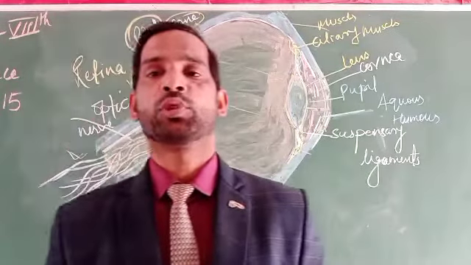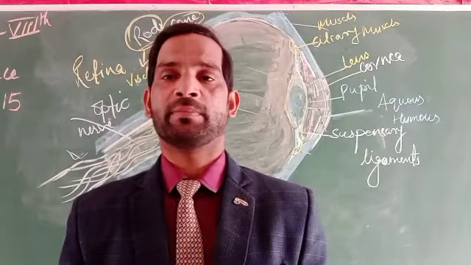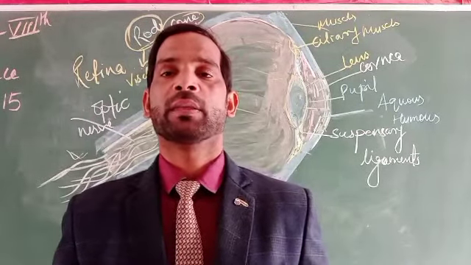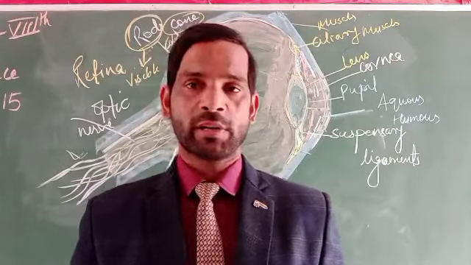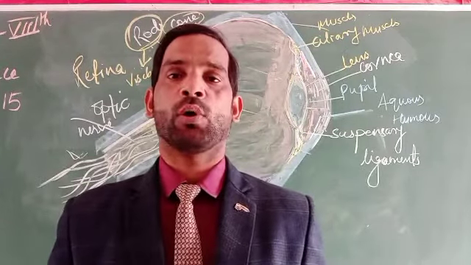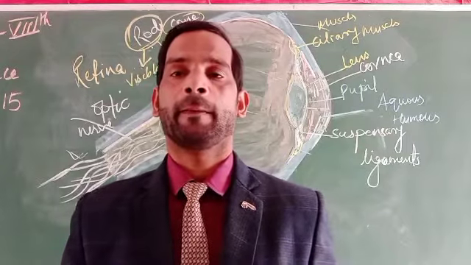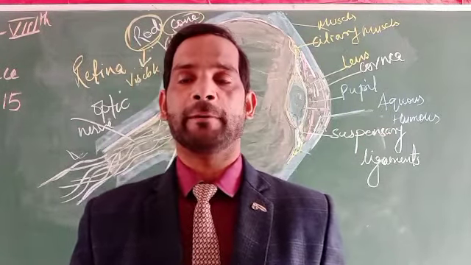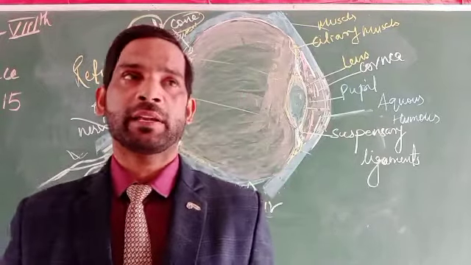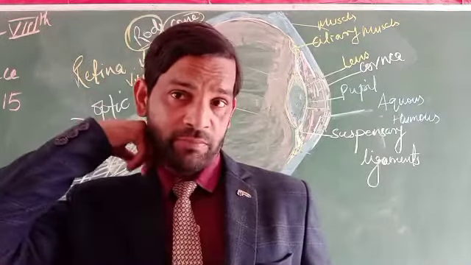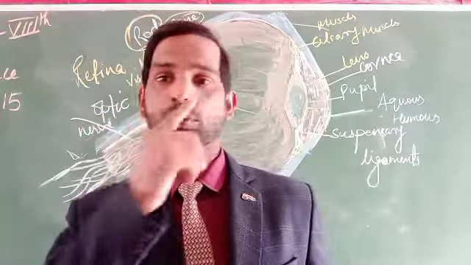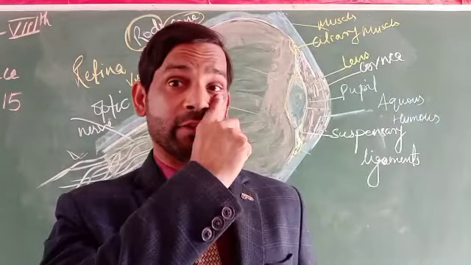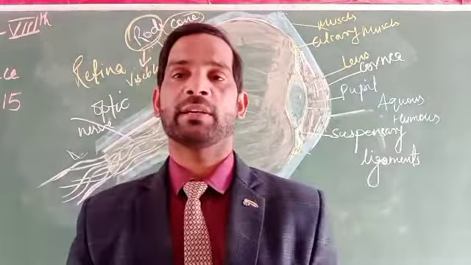It is gelatinous white, or watery liquid, the aqueous humor, present in the form of the sclera. This white portion is known as the sclera.